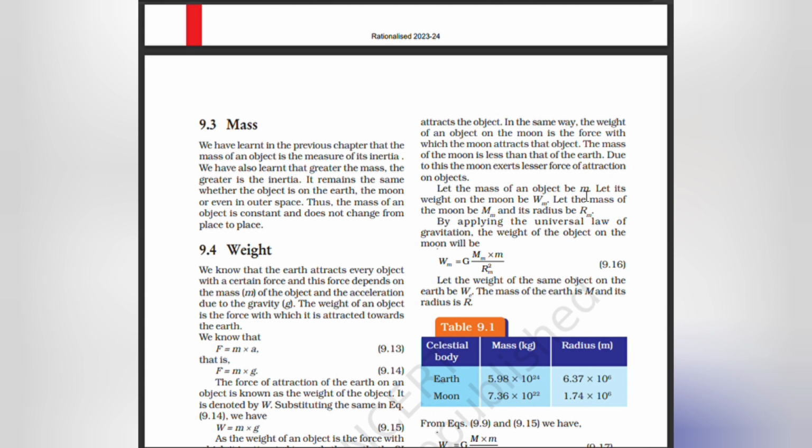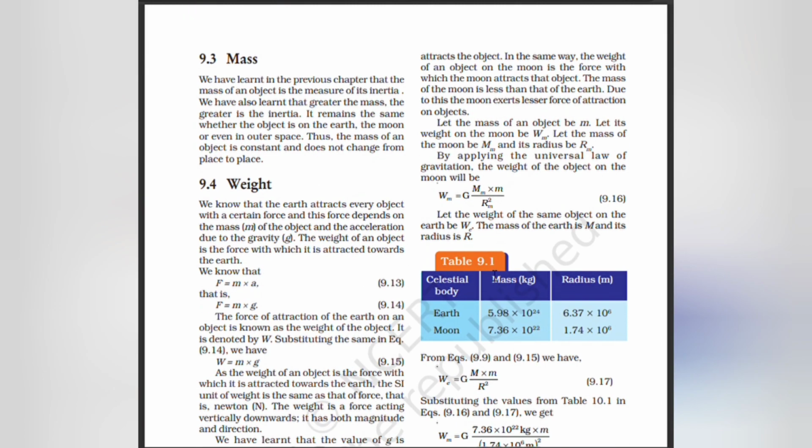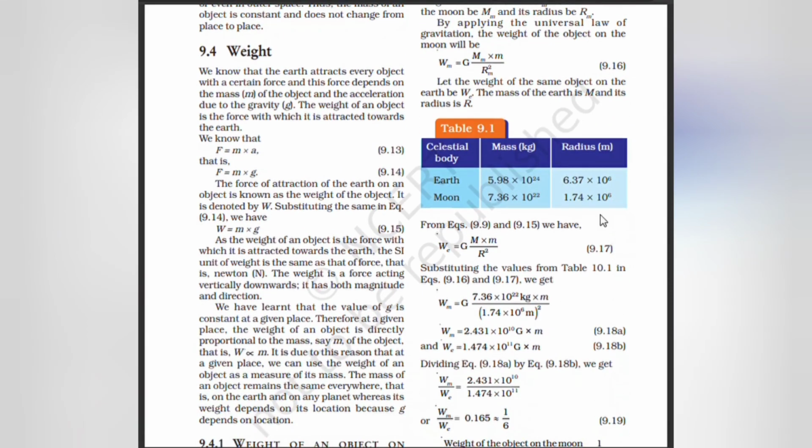Let the mass of an object be m and the weight on the moon be Wm. Let the mass of the moon be mm and its radius be rm. By applying the universal law of gravitation, the weight of an object on the moon will be Wm equal to G into mm into m by rm square. Let the weight of the same object on the earth be W, with mass m and radius r. Earth: mass 5.98 into 10 to the power 24, radius 6.37 into 10 to the power 6. Moon: mass 7.36 into 10 to the power 22, radius 1.74 into 10 to the power 6.